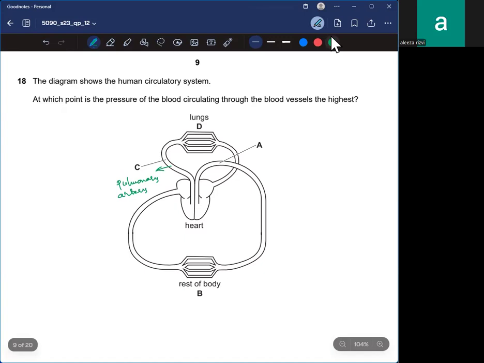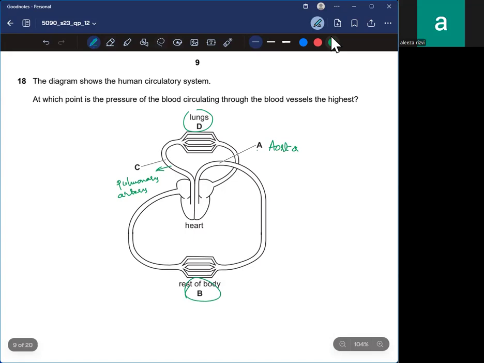and this is the rest of the body. You can say that B is at the center. Let me just write for A first. So A would be aorta. Even if you're confused with B and D, we can just see that aorta is obviously the highest pressure.